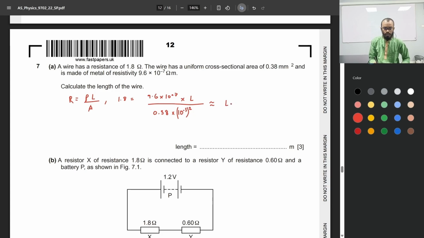If we make L the subject, L is going to be 1.8 times the cross-sectional area over the resistivity of the wire. If we plug in the values of A and rho, we get 0.7125. We can round that to two significant figures. That gives us 0.71 meters.